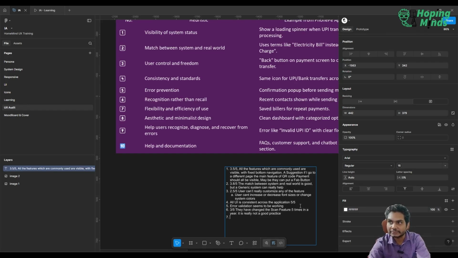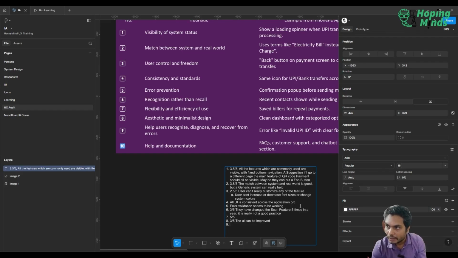7 is flexibility and efficiency of use. I would just give them rating here because that looks nice. Aesthetic and minimal design, I would give them maybe 3.5, 3 out of 5. The UI can be improved.